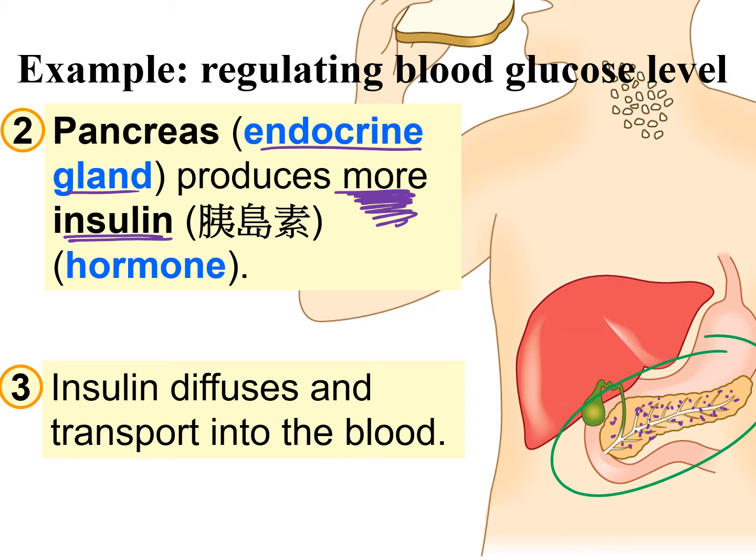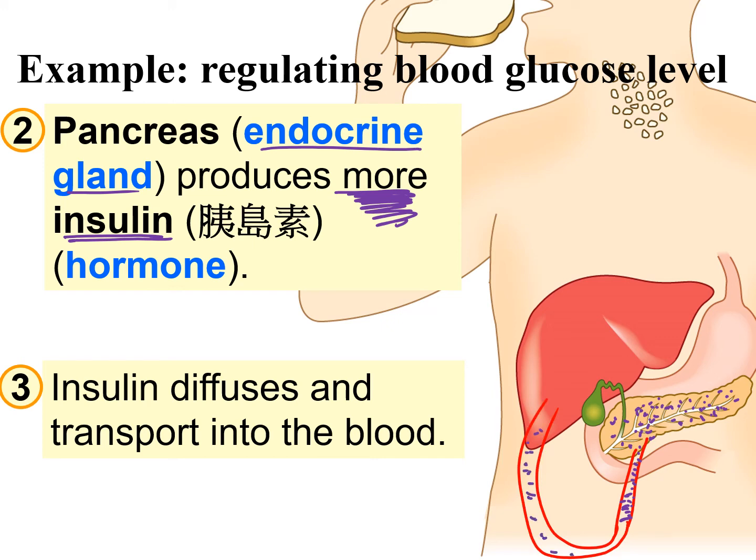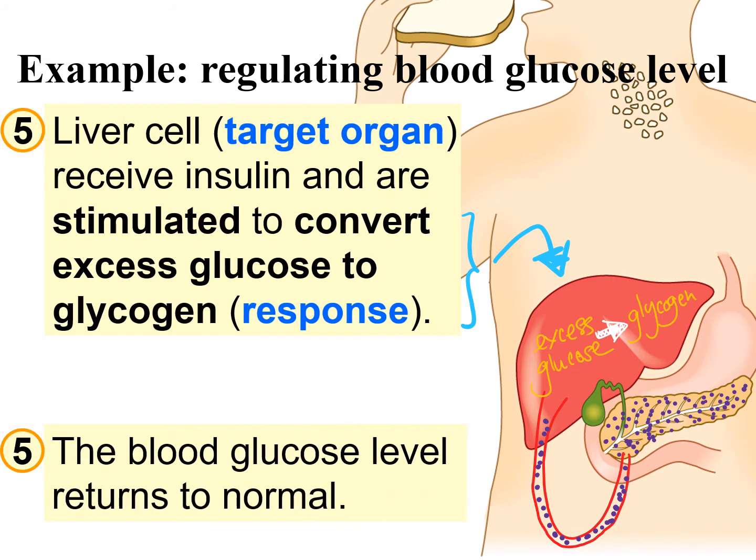After the production of more insulin, the insulin will be transported and diffused into blood vessels and circulate around the body. One of the destinations is the liver. Liver cells, which are the target organ, will receive the hormone insulin.